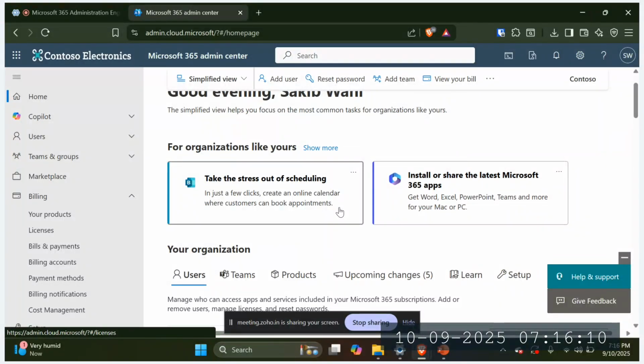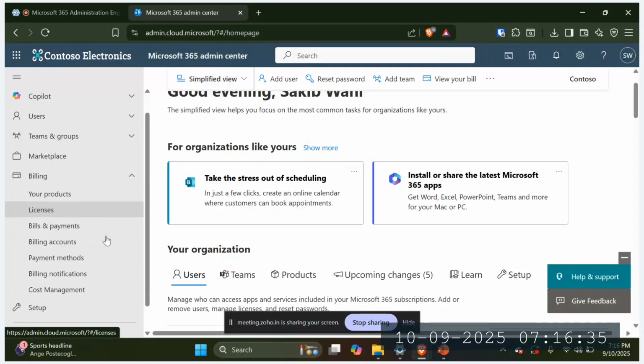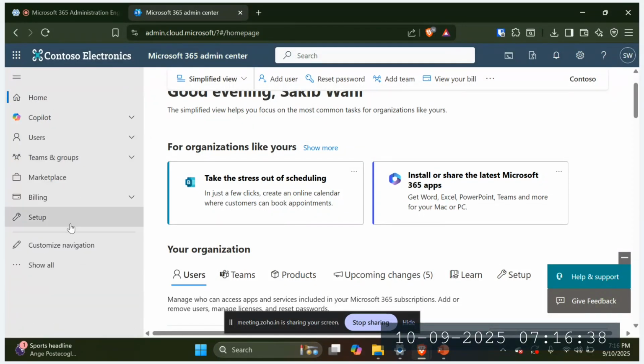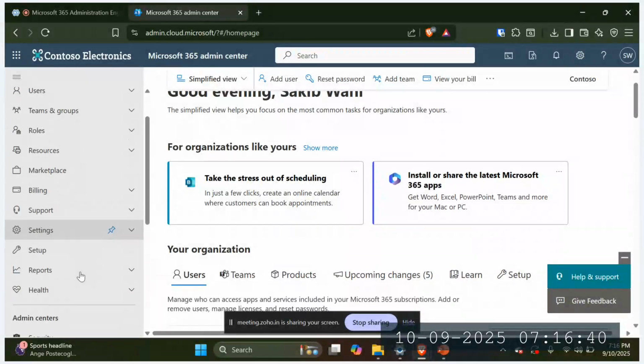Correct. So that is probably not due to the domain, but it could be due to the license, depending upon what type of Entra ID license you have, because conditional access is part of Entra ID, not Microsoft 365 specifically. We are also going to cover that concept as well, but that comes under Entra ID. So if you see different types of domains here, just quickly I want to show you.